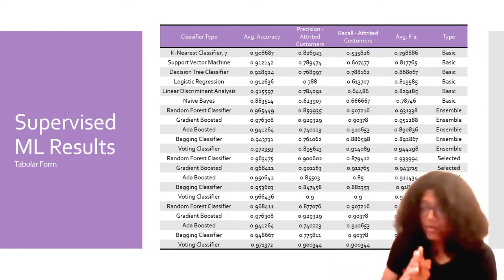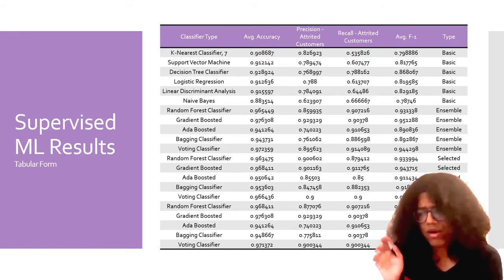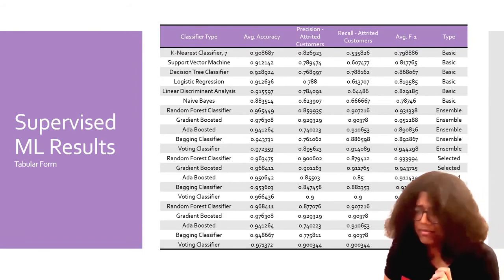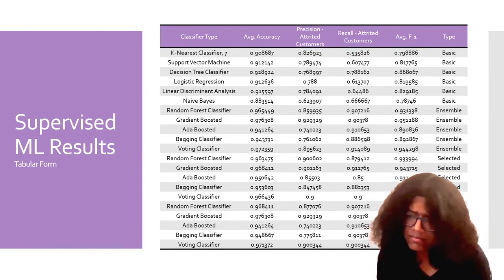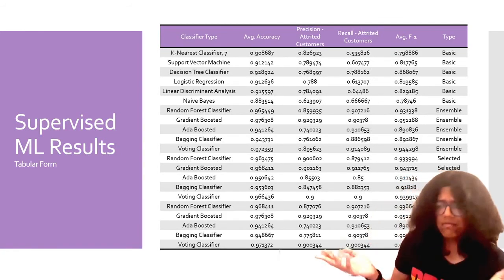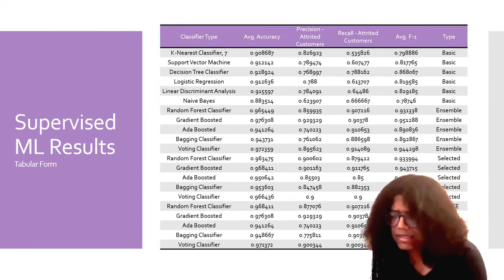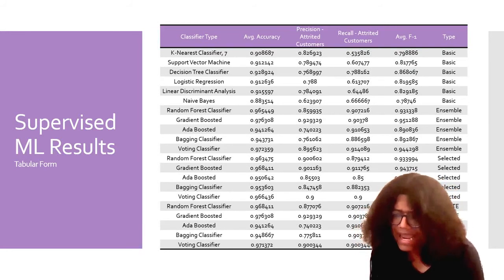And when it comes to smote, all of them don't perform quite as well. It's again a bit all over the place. You might notice that the gradient booster did not experience any improvement at all, but that is also very likely because of how the models behave.